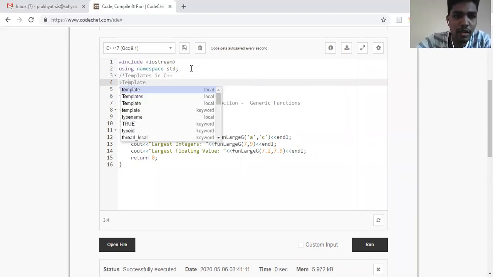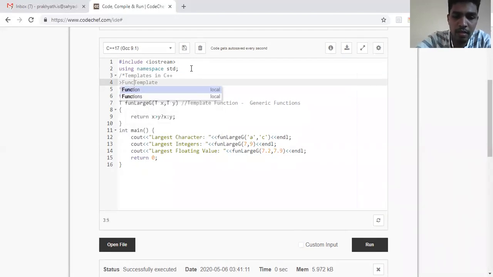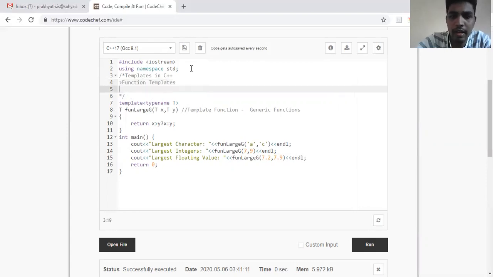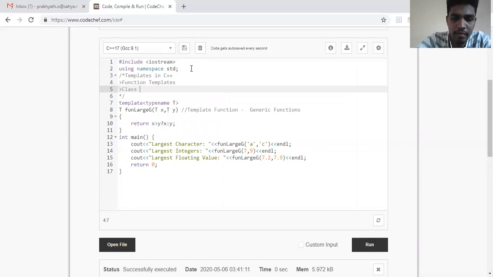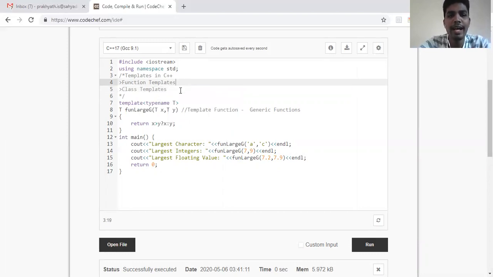One is function templates, another is class templates. Making a function a template function is called function templates, and making a class a template class is called class templates.